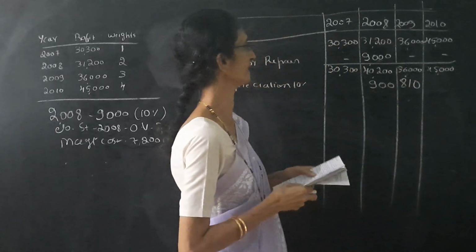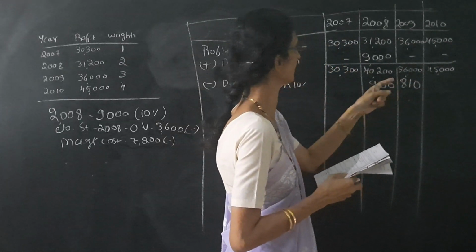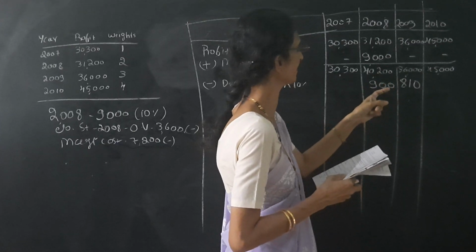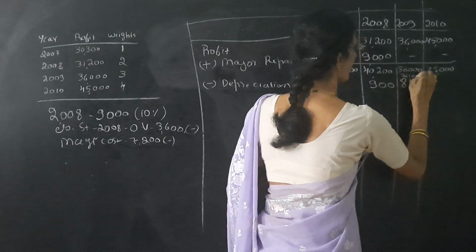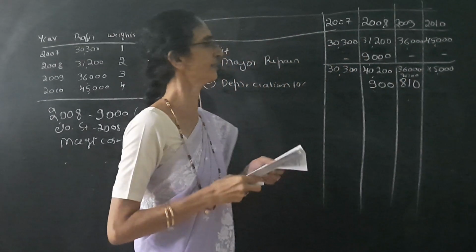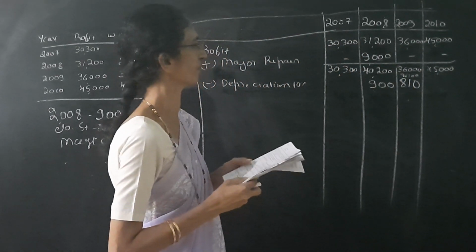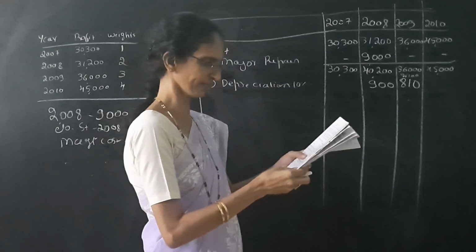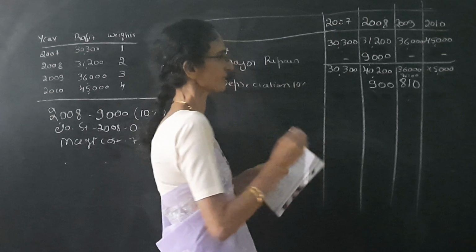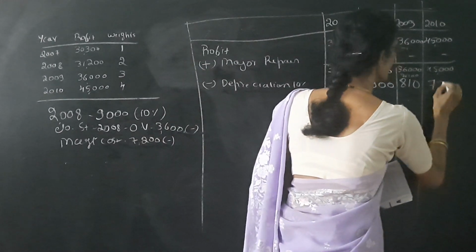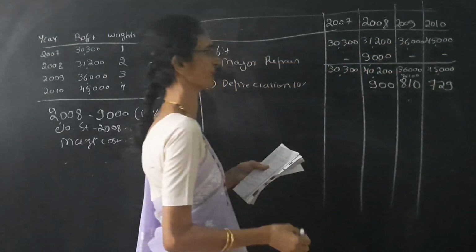The third year is 8,100 minus 810. We get 7,290. So 10% means 729.